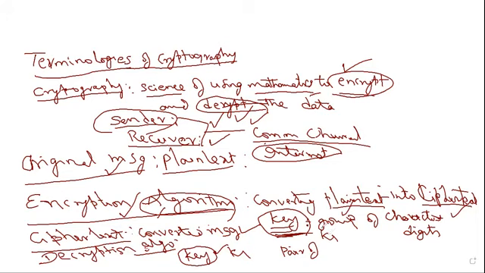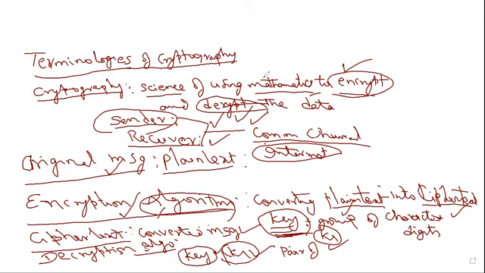But in symmetric, if the sender uses K1 for converting plain text into ciphertext, the receiver must also use K1 for restoring plain text from the ciphertext, right? So this is a decryption algorithm.